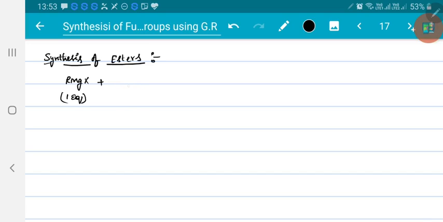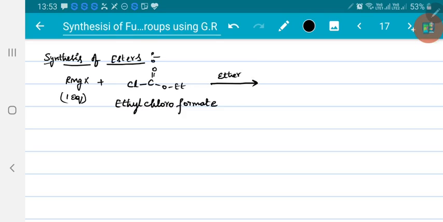ethyl chloroformate, right? So this is called ethyl chloroformate. When this is allowed to react in the presence of ether, which is acting as a solvent, what will you get? First R will attack the carbon, which is converted into O, that is MgX, remaining things as it is, O-ethyl as it is, and chlorine as it is.